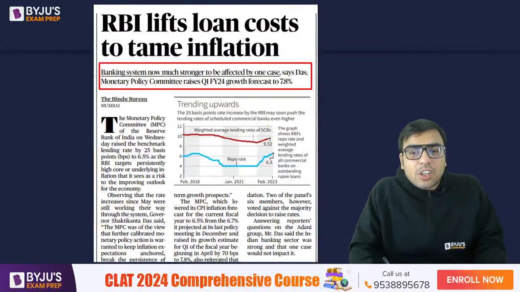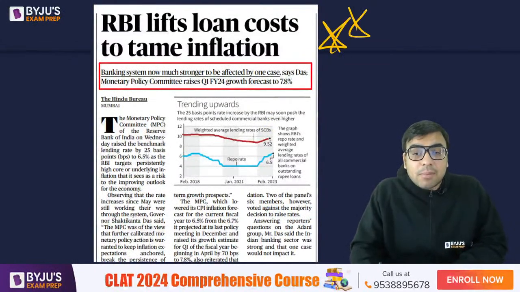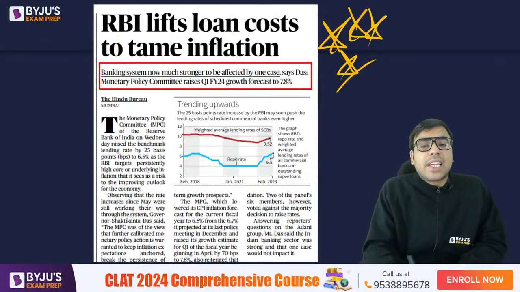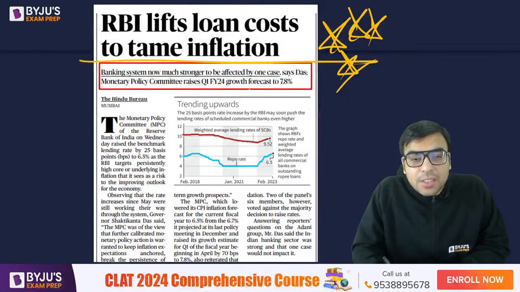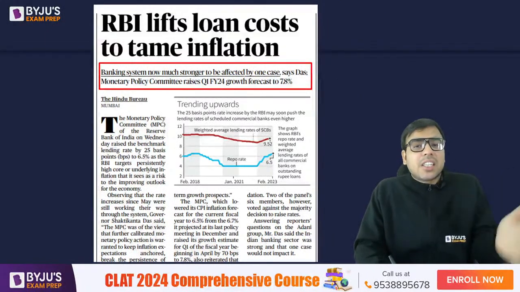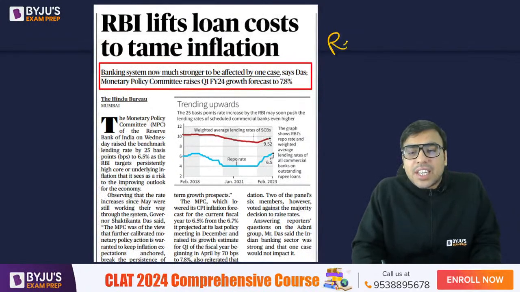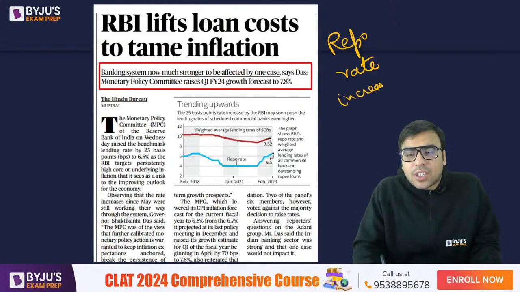Now let's talk about the most important article. So star mark this, it is a very important article. RBI lifts loan cost to tame inflation. We teach in the paid batch how the increase in repo rate helps in controlling inflation.